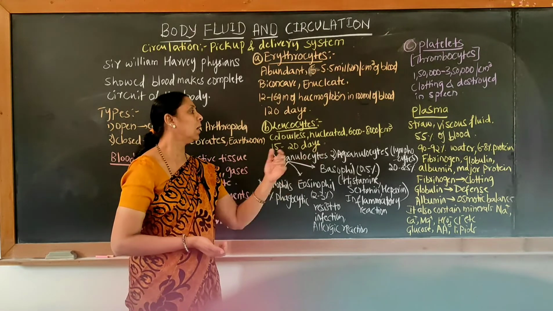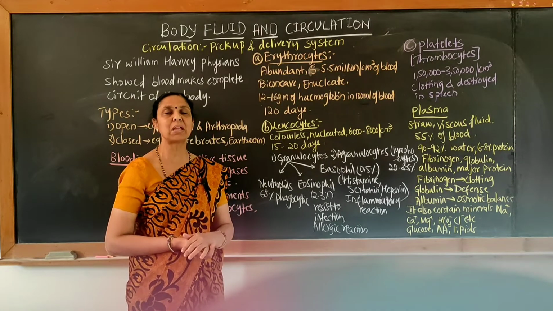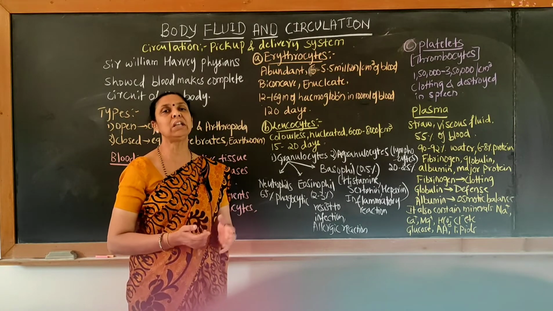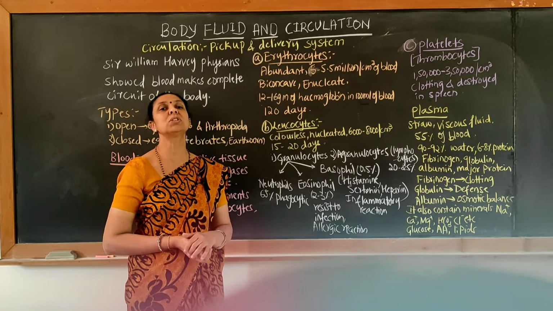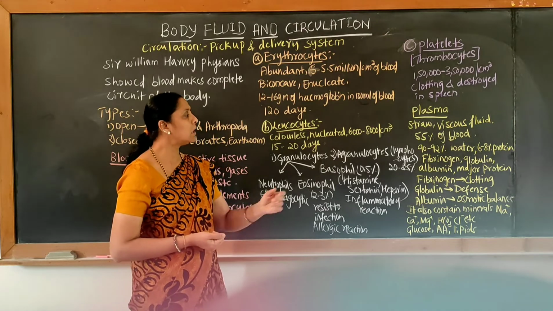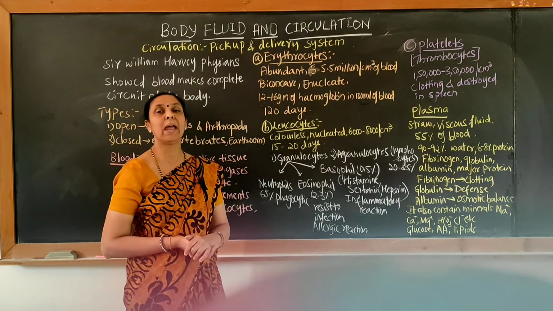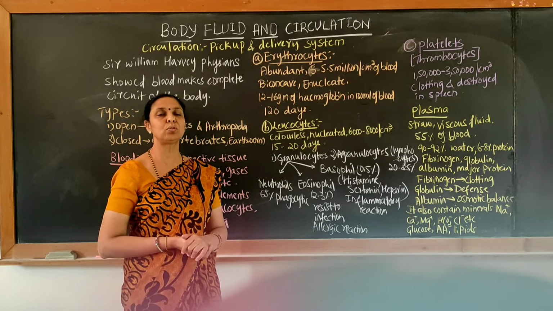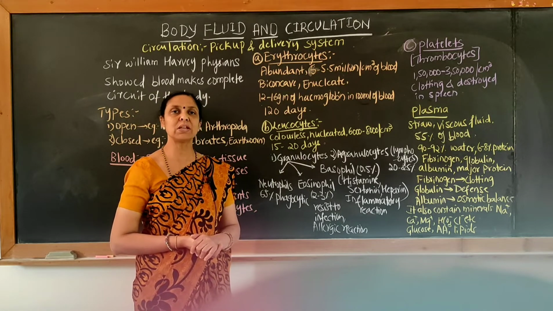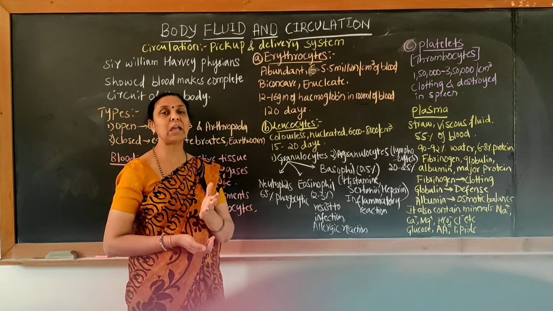Similarly, these granulocytes or the lymphocytes act in defense mechanism, fighting against any type of pathogens, any type of antigens which enter into our body. Hence, the lymphocytes percentage is 20 to 25%, and they can be broadly classified into two types, T lymphocytes and B lymphocytes, based on the area from which they are being produced.